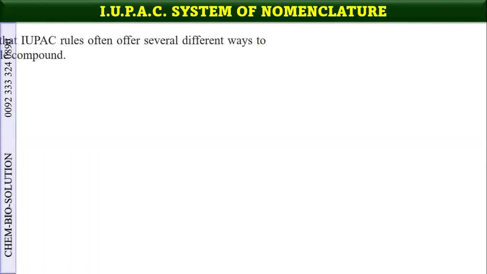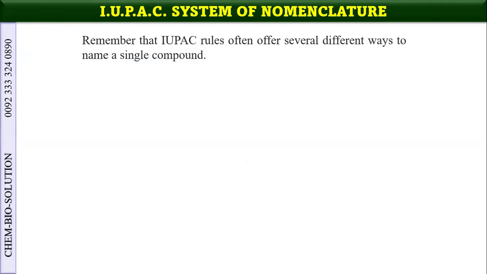Now, as we have seen in previous classes, butane can be the name of different compounds. They have different structures and different isomers are there.